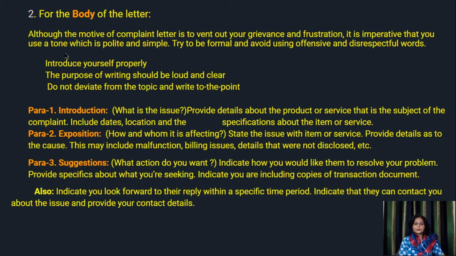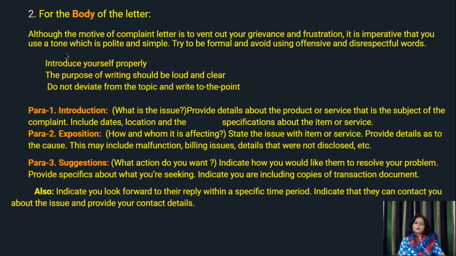Paragraph 2, exposition. How and whom it is affecting. State the issue with the item or service. Provide details as to the cause. This may include malfunction, billing issues, details that were not disclosed, etc. Once again, minimum 2 to 3 problems you should discuss here, and in the solution part, third paragraph, 2 to 3 solutions should be offered. Third paragraph, suggestions.